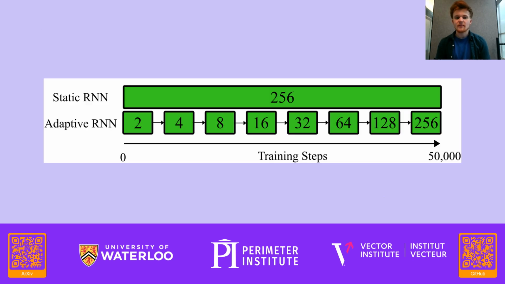Here is a diagram of the scheme we use when we look at the one-dimensional Ising model with nearest neighbor interactions. We term the standard process of training one RNN with a fixed hidden dimension, a static RNN. In this case, we train a static RNN through 50,000 training steps with a hidden dimension and model dimension of 256. On the other hand, for the adaptive RNN, we begin with a hidden dimension of 2, and we double it at fixed intervals up until we reach 256.